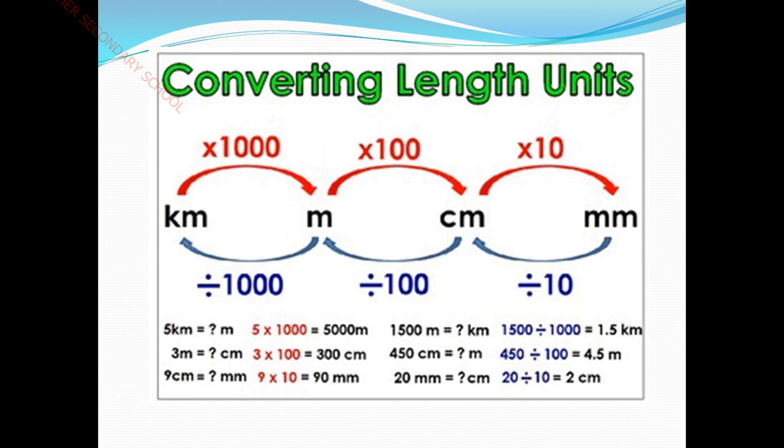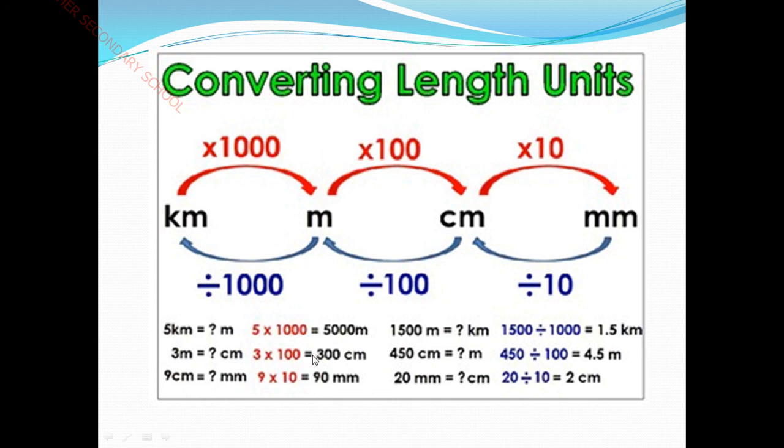We have to convert the meter into centimeter. Here the example is given 3 meter. If you want to convert that into centimeter, we are just calculating with the help of the multiplication process. We are just multiplying this with 100. The same way, if we have to convert centimeter into meter, we have to divide by the same number.